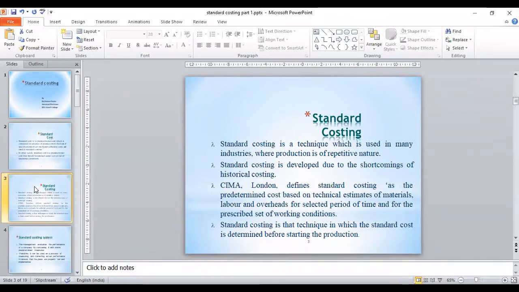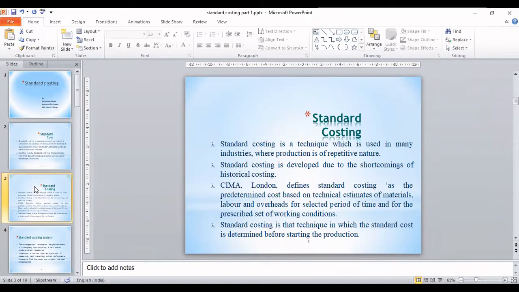To avoid these shortcomings, standard costing was developed. CIMA London has defined standard costing as a predetermined cost based on technical estimates of the material, labor and overhead for a selected period of time for a prescribed set of working conditions.